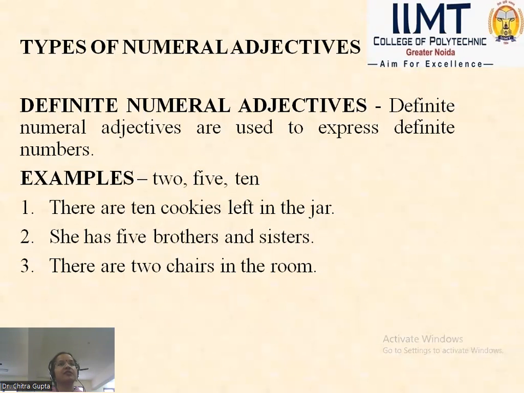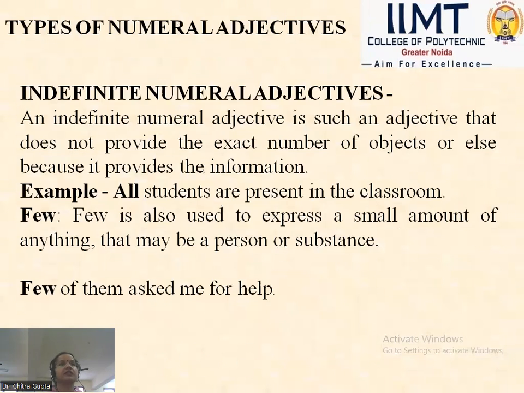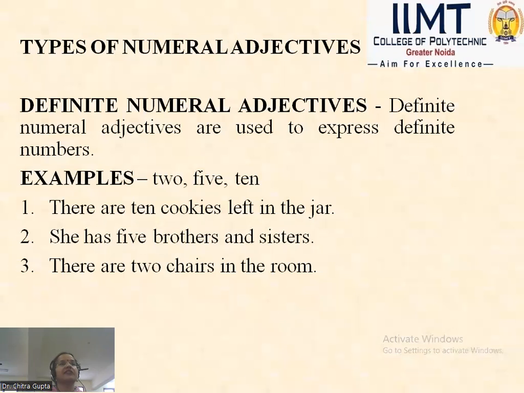Again, for types of numeral adjectives, there are definite numeral adjectives and indefinite numeral adjectives. First of all, I will brief you about what are definite numeral adjectives. See, what do you understand by the term definite?